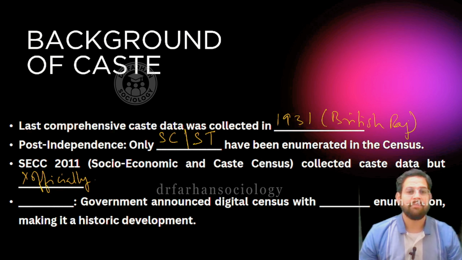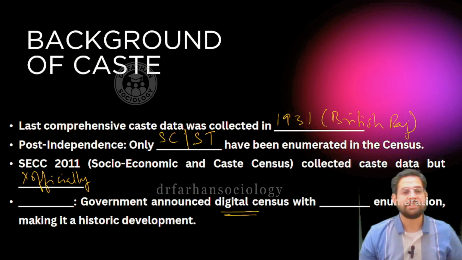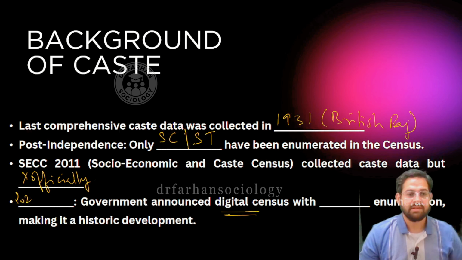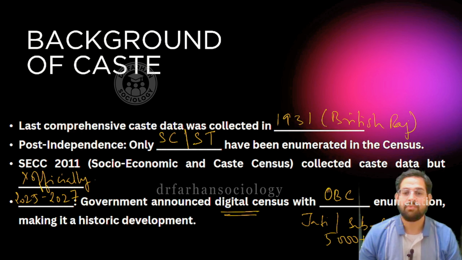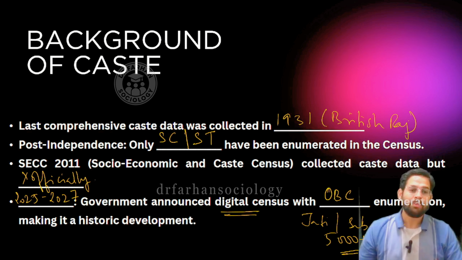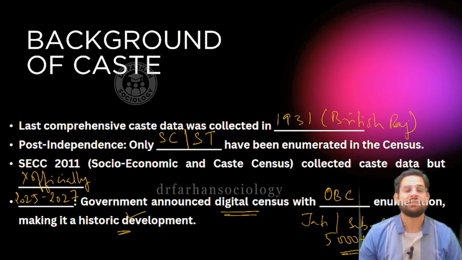Now for the first time the government is trying to create a digital census as well. This year the caste census is going to begin and it will be conducted over the next 2 years. What is special about it? For the first time, we are going to measure the other backward castes or other backward communities. So a wide area will be opened, because there are going to be a number of jatis and different subcastes, and more than 5,000 different jatis are officially registered and are going to be mentioned. So this is largely considered a historical development.